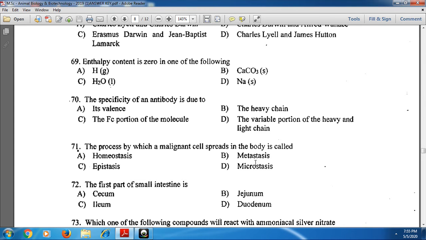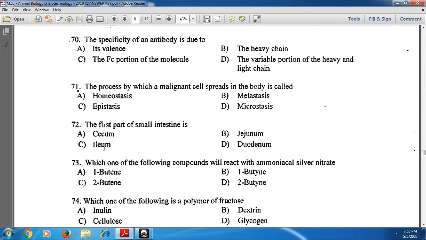And next, 72: the first part of the small intestine. The small intestine consists of duodenum, jejunum, and ileum. Here the first part of the small intestine is called the duodenum, and next the jejunum and then the ileum. That means option D is the correct one.